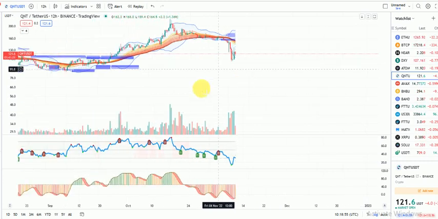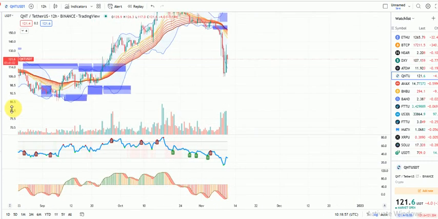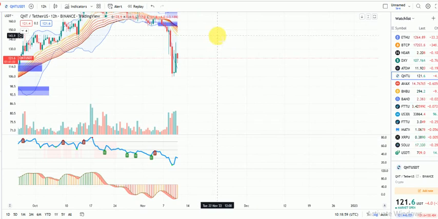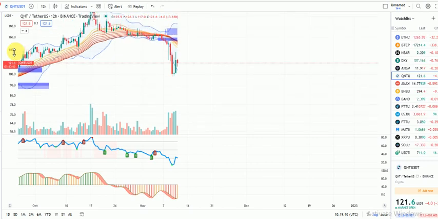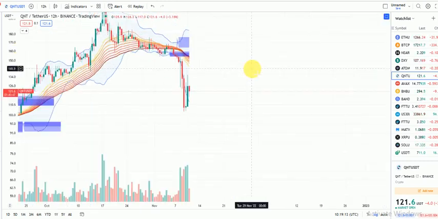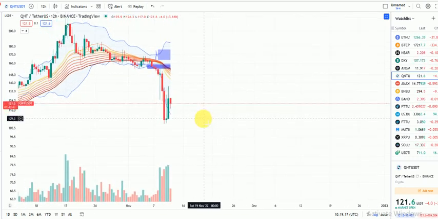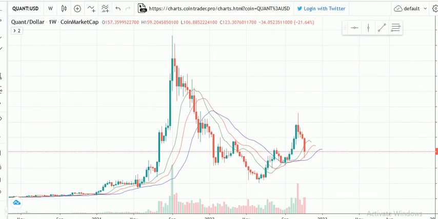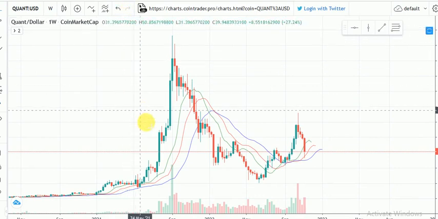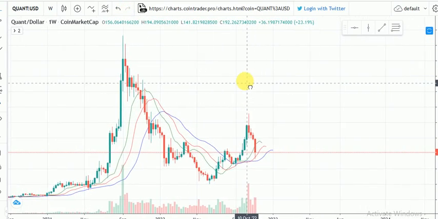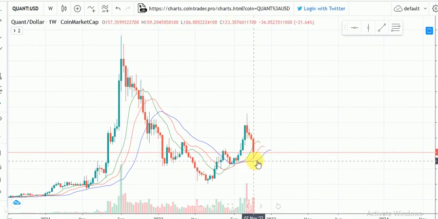If by any means we bounce, we should probably just see Quant come to the 143 region, but we should still be expecting a double bottom before we have further price action. So there's a high probability we could still see Quant move to lower prices, probably come retest the 107 region. If we come down to this chart, right, this chart tells us a lot. As you can see, same thing, confirming everything we've analyzed.